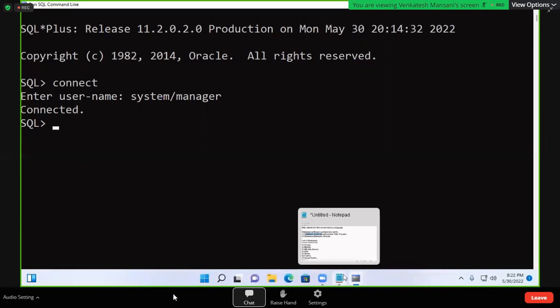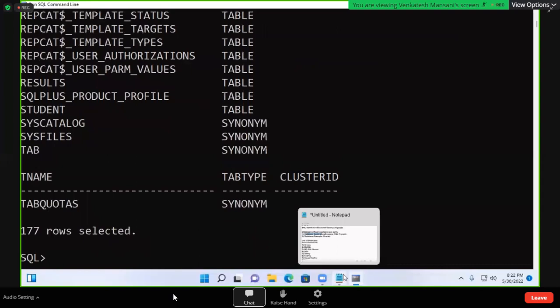Suppose I want to see the list of tables in this database. One query I will write, select star from tab, and all tables are displayed. So these many tables are there, 177 tables in the database. But where is the database? Database is backend, we cannot see.